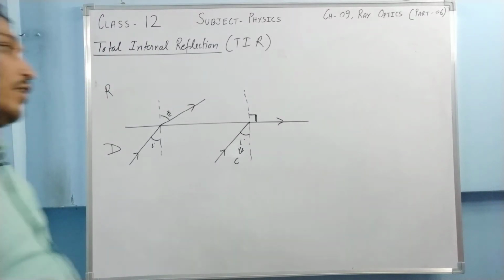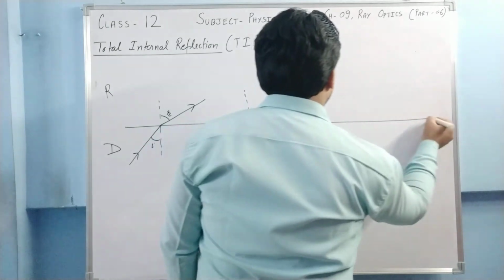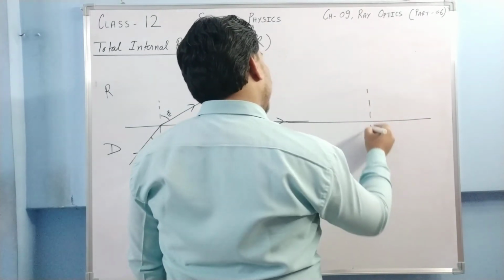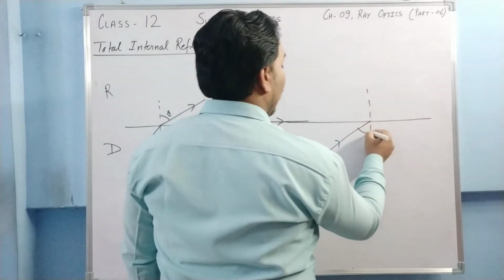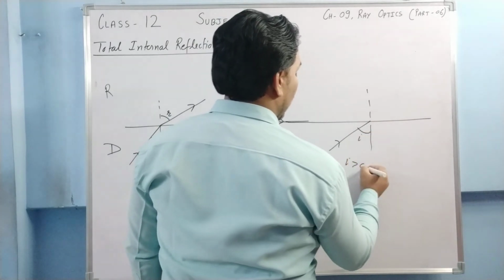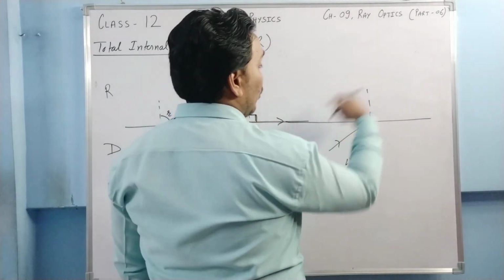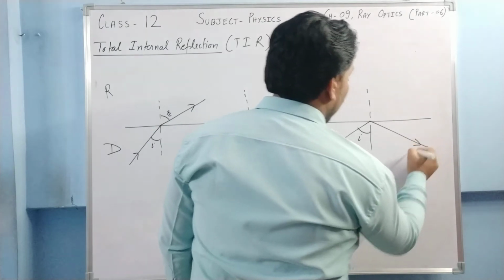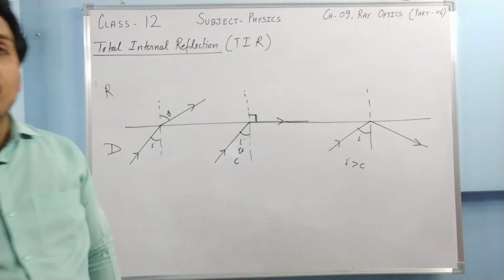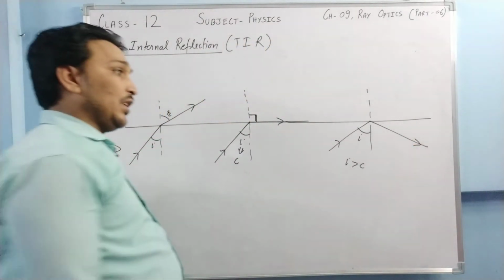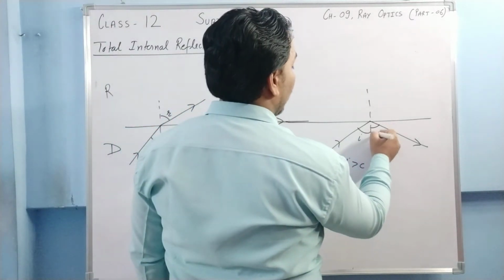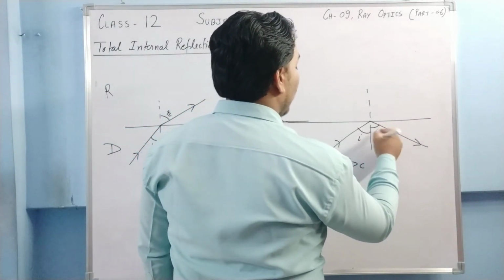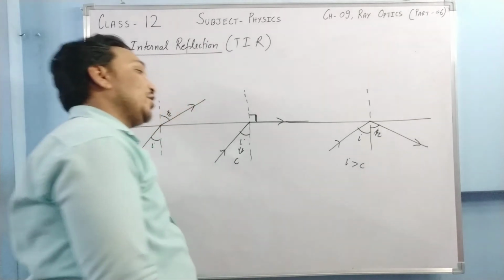Now what happens if a ray of light strikes the medium at an angle greater than critical angle? Then it does not go in the second medium, it bounces back in the first medium as it happens in case of reflections. So basically this is called total internal reflection. It does not happen always. There are two conditions for it.